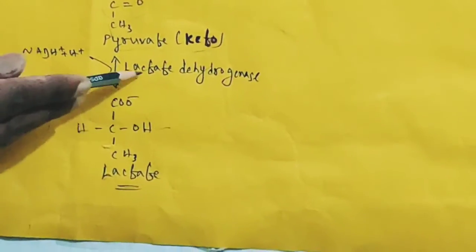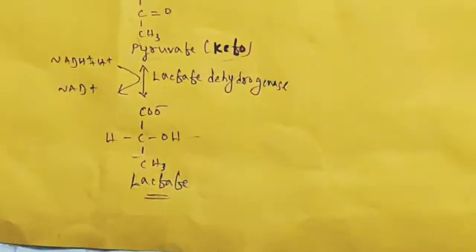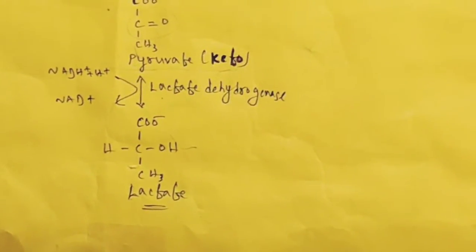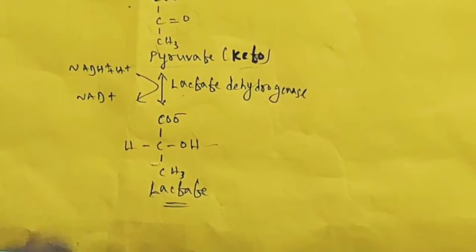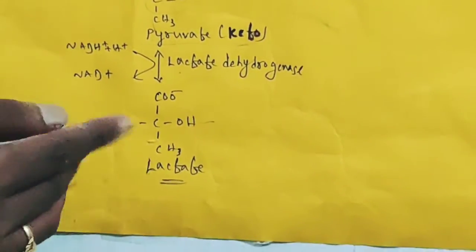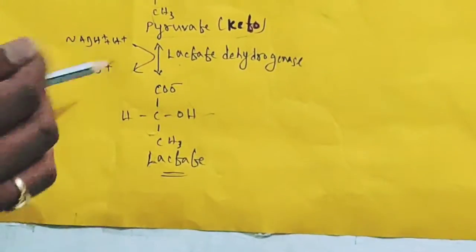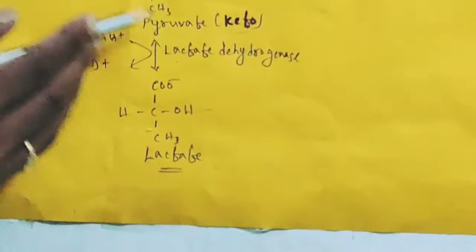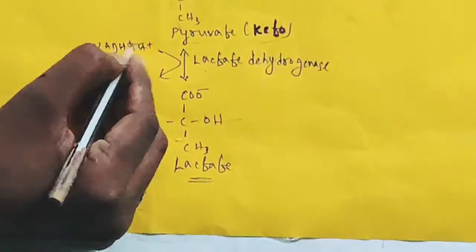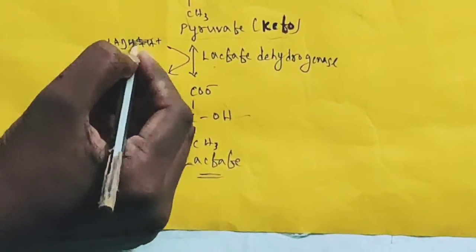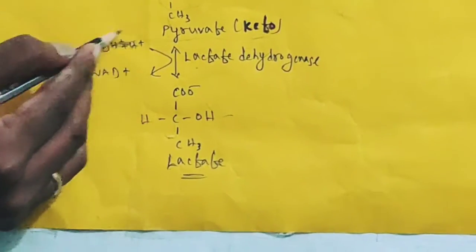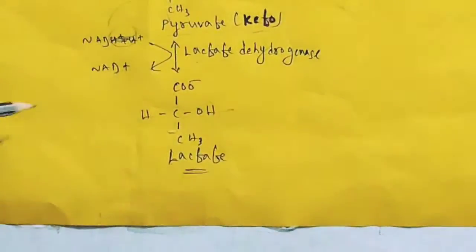You see, by the enzyme lactate dehydrogenase, pyruvate is converted to lactate. So what is the difference here? NADH plus H plus gives these two hydrogens to this molecule.